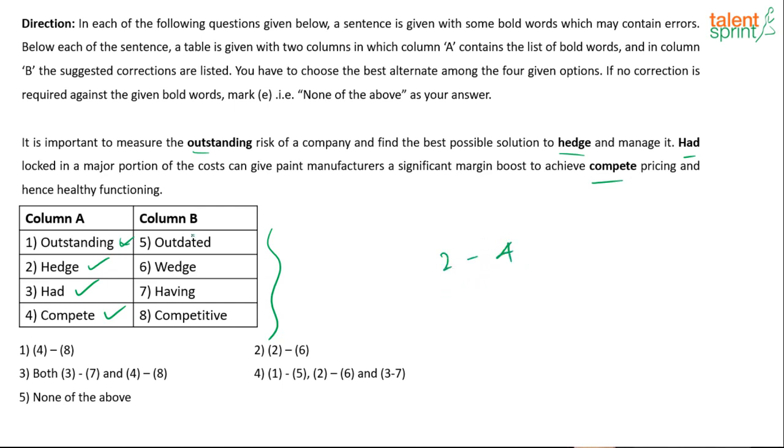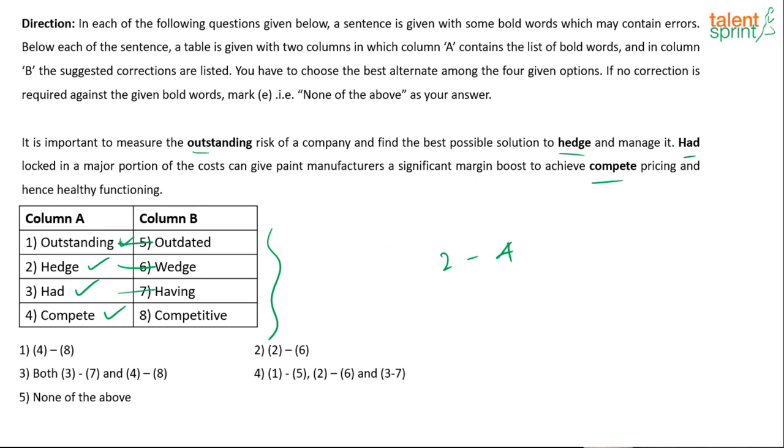But the correction, you can only make corrections with the words that are adjacent to each other in those 2 separate columns. Okay, you cannot go all haywire. Okay, you cannot go compete, you cannot make it outdated. So 4 cannot go with 5. All right, let's see the statement.